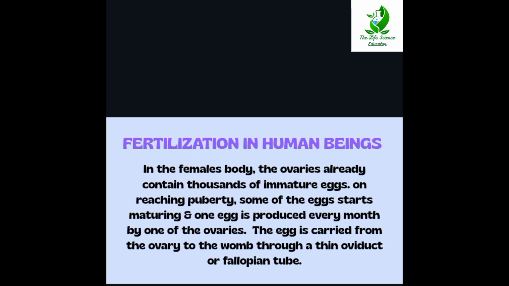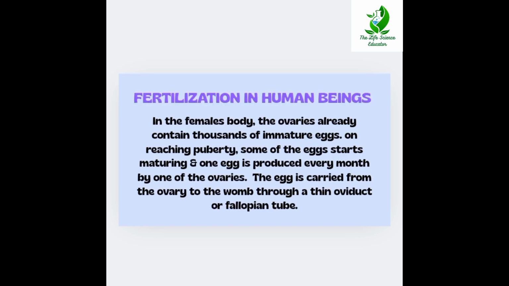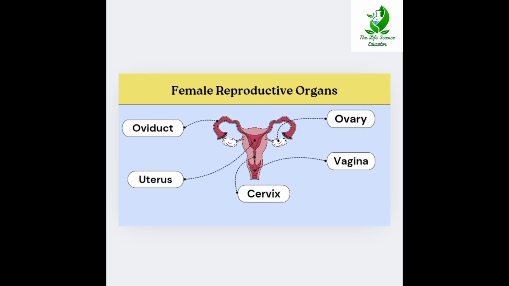In the female's body, the ovaries already contain thousands of immature eggs, and on reaching puberty, some of the eggs start maturing and one egg is produced every month by one of the ovaries. If you remember the female reproductive system, here you can see the ovaries where the eggs are produced. And the egg is carried from the ovary to the womb through a thin oviduct, or fallopian tube. Here you can see the oviduct, which is also known as the fallopian tube, through which the egg is carried to the womb.